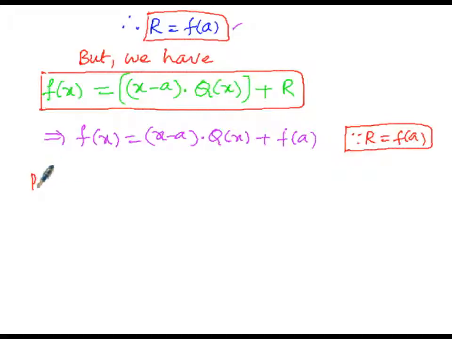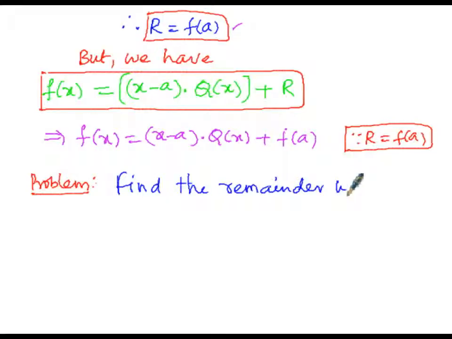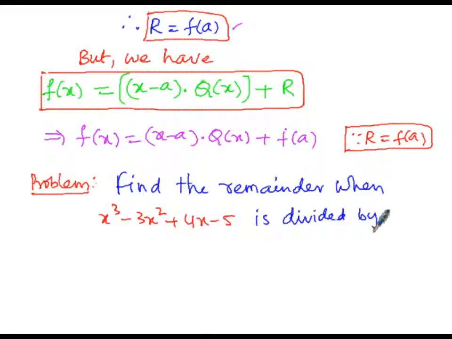Here the problem: find the remainder when x cube minus 3x square plus 4x minus 5 is divided by x plus 2.